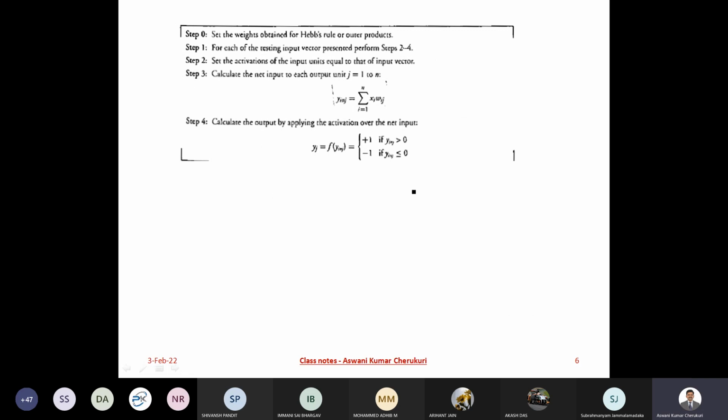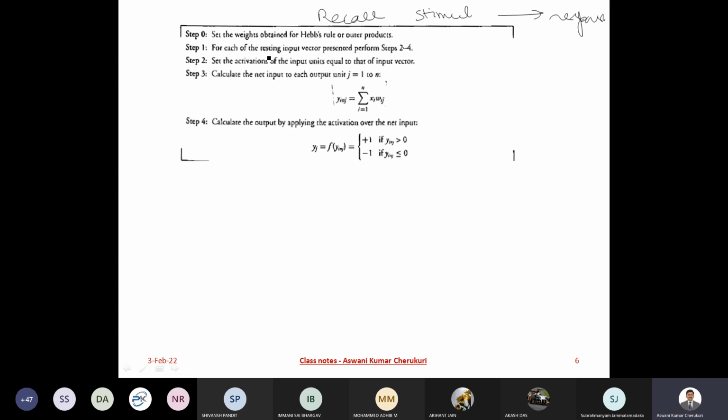You have calculated your weights, and this is the way you are going to recall. When I say recall, you are submitting the stimulus and getting the response. First, I have my weights.